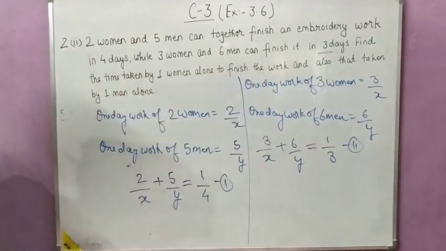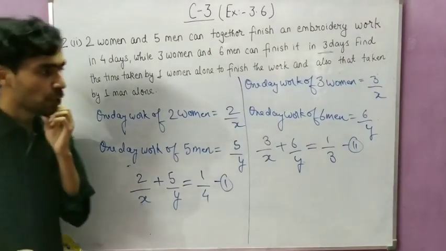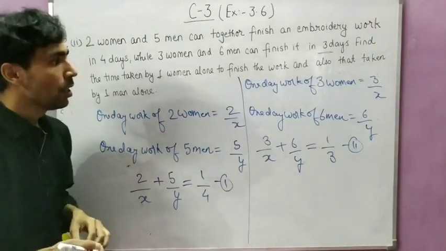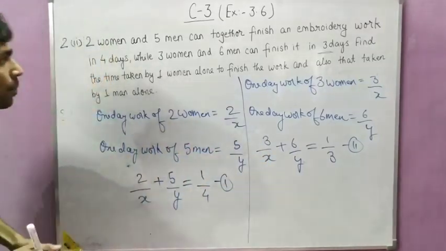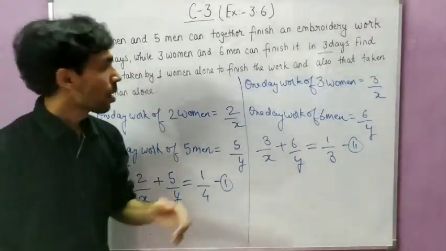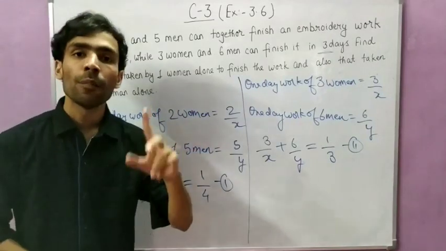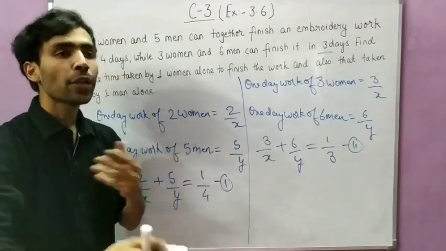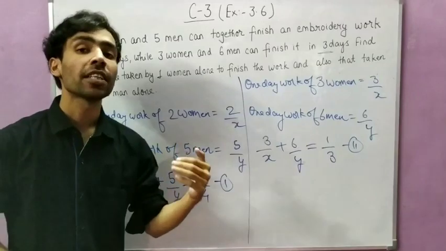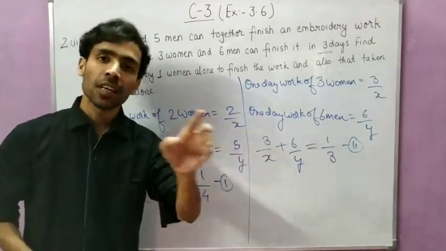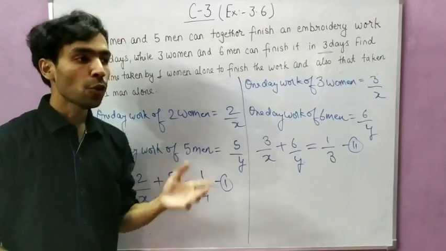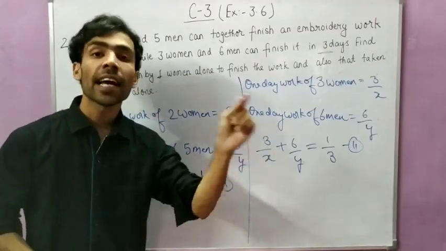Okay, now you got 2 equations now student. So tell me one thing, see, I am going to explain one more time. We have to calculate the work done by a woman. Okay, we have to calculate that a woman can finish a work in how many days. So I have considered a woman can finish a work in x days.